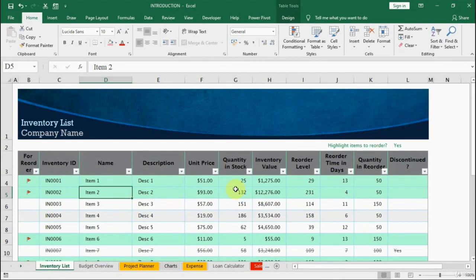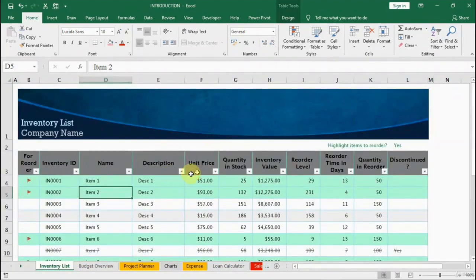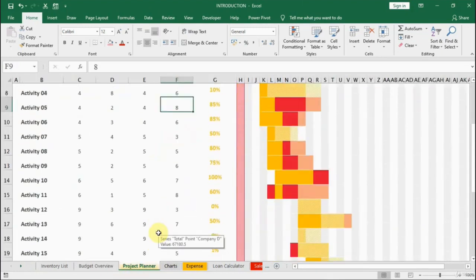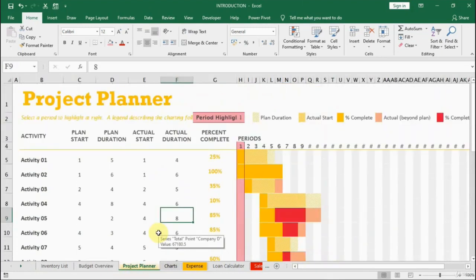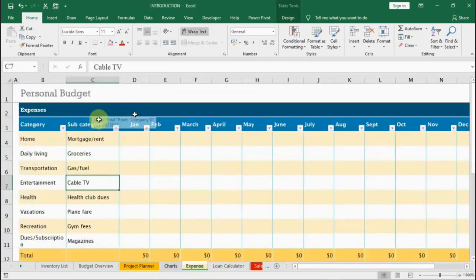You can create your own inventory list, as you can see on the screen, different varied inventory lists for your own requirements, your own budget overview graphs and reports, and create a project planner for different types of projects of almost all industries and fields. Create multiple types of charts to display data and for visualization. You can create personal and professional budgeting and expense sheets.